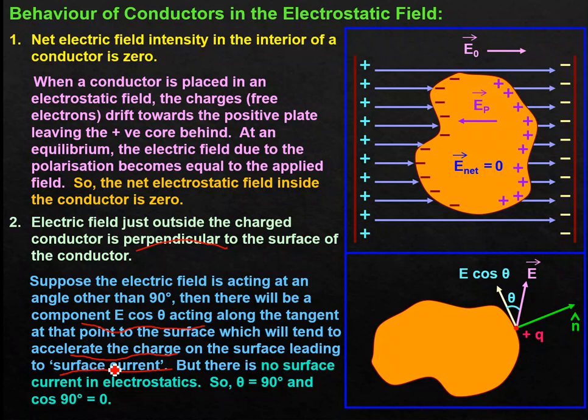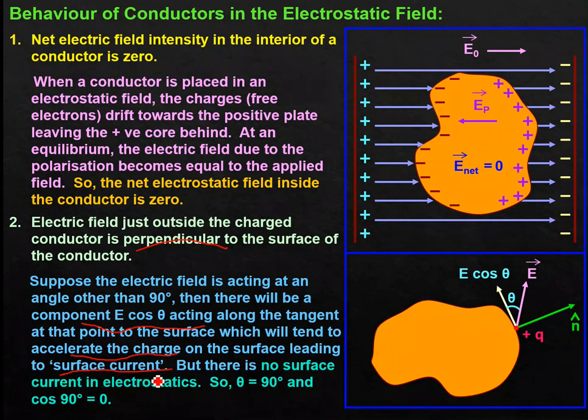So if this electric field vector made any angle other than 90 degrees, there would be a certain horizontal component tangential to the given surface. It would lead to a certain force or acceleration on the charged particle. The charged particle would accelerate and move, and hence constitute some surface current.